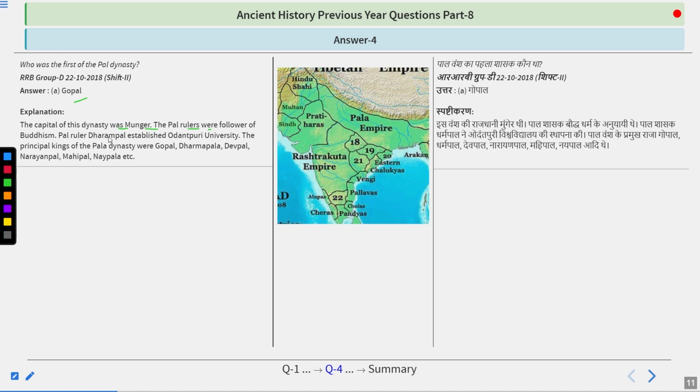So remember that Gopal was the person, and particularly the Pal rulers were the followers of Buddhism. Pal ruler Dharampal established Odant Puri University. The principal kings of the Pala dynasty were Gopal, Dharampal, Devpal, Narayanpal, Mahipal, and Nepal. And if we talk about Dharampal, he was the one who established the Vikramshila University.